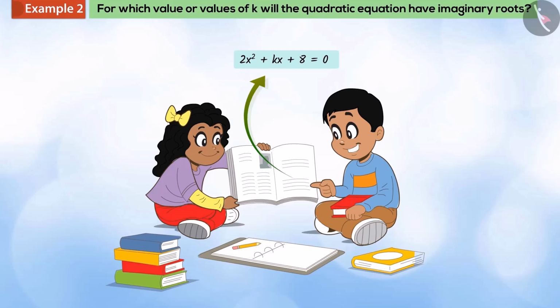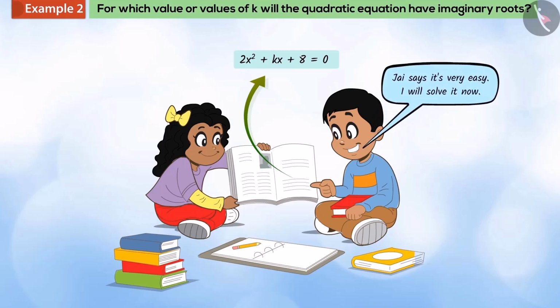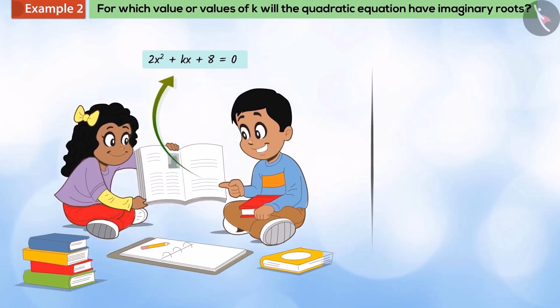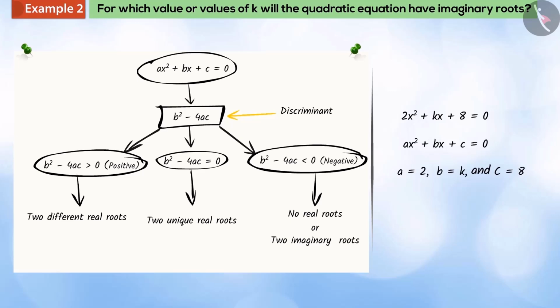Jay says, it's very easy. I will solve it now. First of all, by comparing this equation with the standard form of the quadratic equation, we get the values of a, b, and c. We know that the roots of a quadratic equation will be imaginary if the value of its discriminant is less than 0, that is, negative.